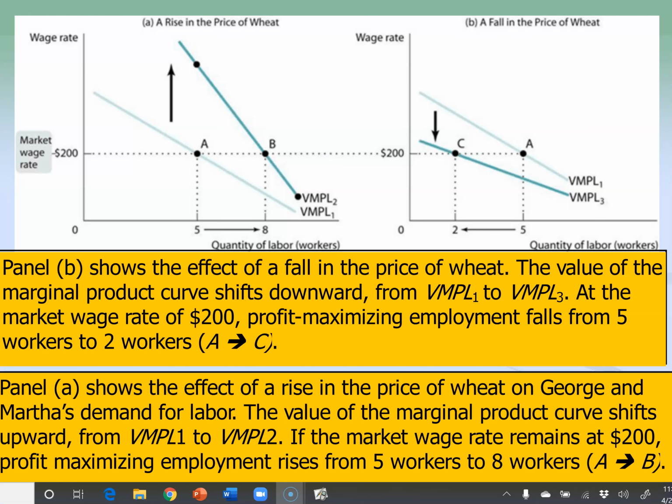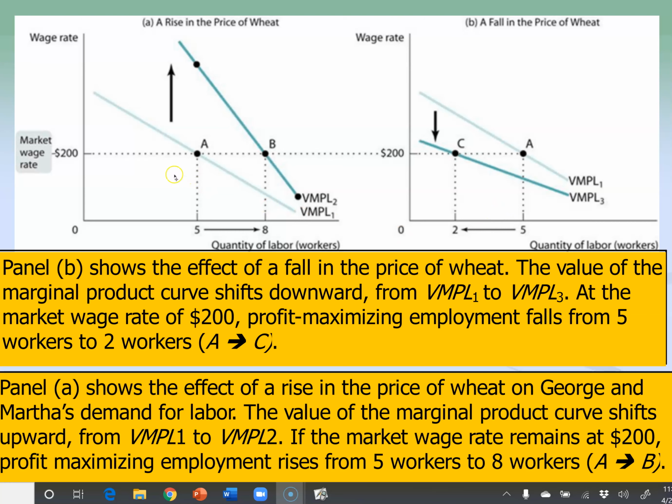And let's start with panel A here. So you've got a situation in which the price of wheat is actually falling. So as a result of this shift from VMPL1 to VMPL3, essentially you don't need as many workers anymore at that market wage rate of $200. Because the price of wheat is falling and the price of my wages, remember, sticky wages aren't sticky, remember that in macro. The idea here is, well, if I'm still going to be paying $200 in wages and the price of wheat has fallen, I don't need as many workers anymore. I'm going to have to lay off some workers.